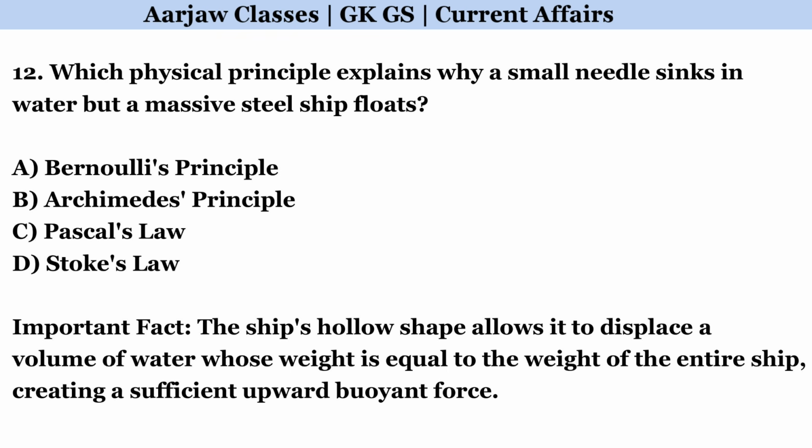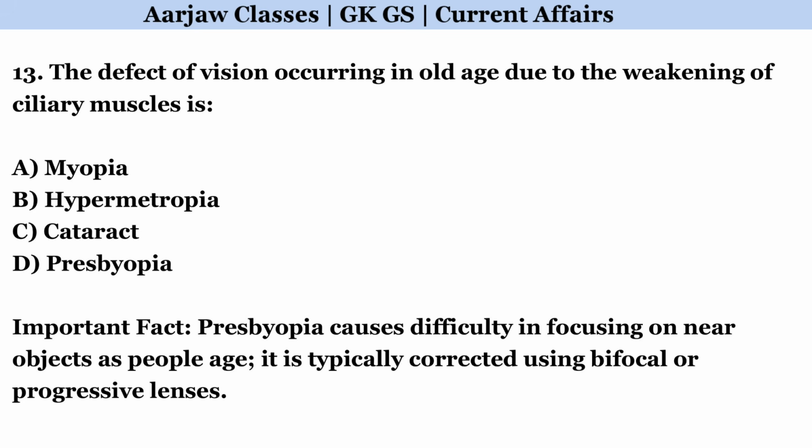Which physical principle explains why a small needle sinks in water but a massive steel ship floats? Correct option is B. Archimedes' principle. The defect of vision occurring in old age due to the weakening of ciliary muscles is. Correct option is D. Presbyopia.